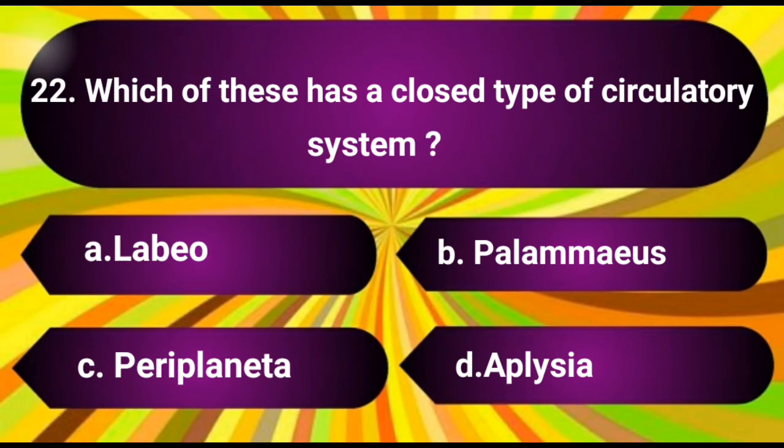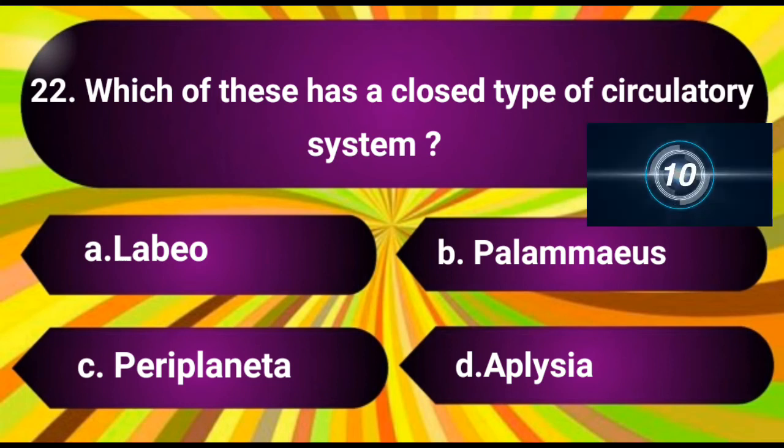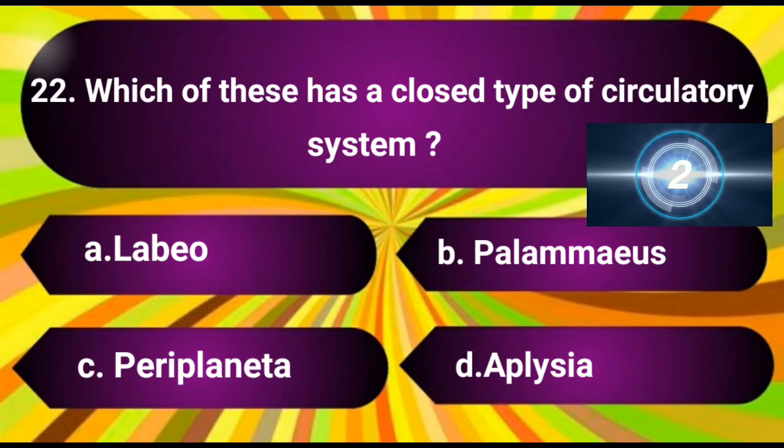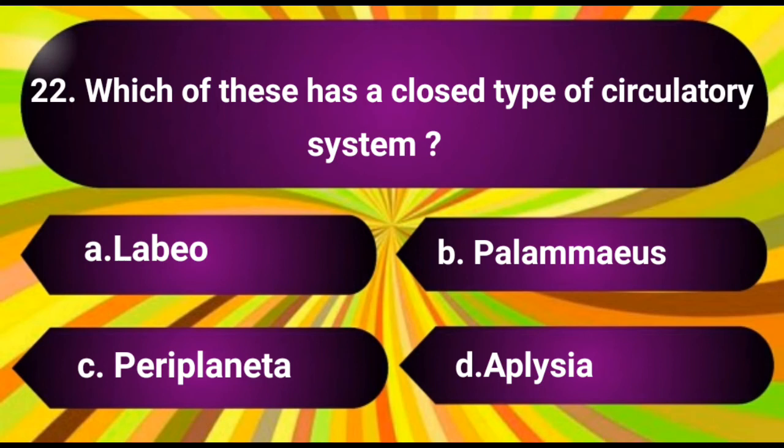Question number 22. Which of these has a closed type of circulatory system? The options are A. Labeo, B. Palaemon, C. Periplaneta, D. Aplysia. The answer is A. Labeo.